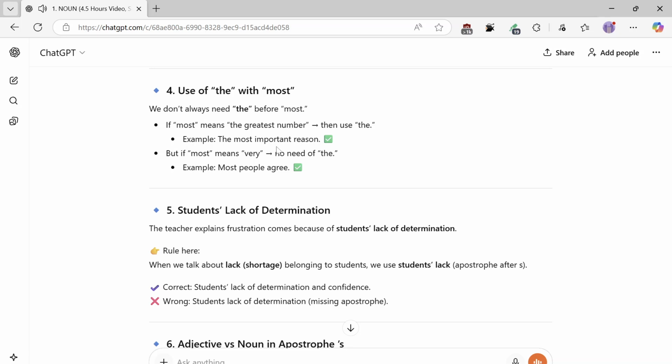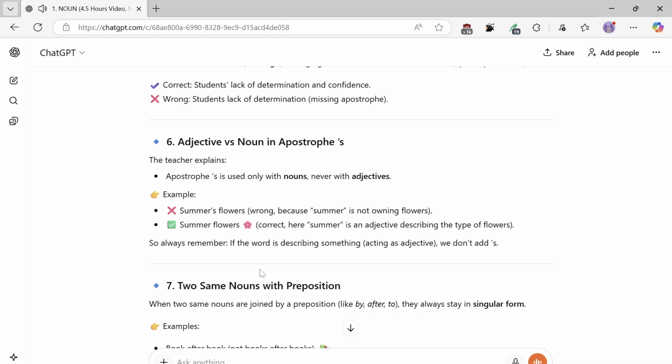The teacher explains frustration comes because of students' lack of determination. Rule here: when we talk about the lack or shortage belonging to students, we use students' lack, with the apostrophe after the S. Correct: students' lack of determination and confidence. Wrong: students lack of determination, missing the apostrophe.